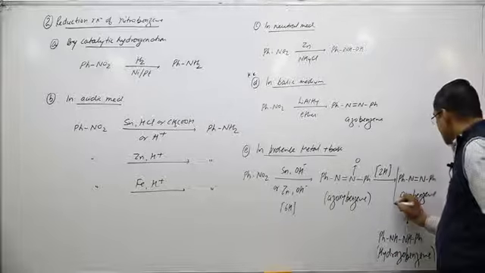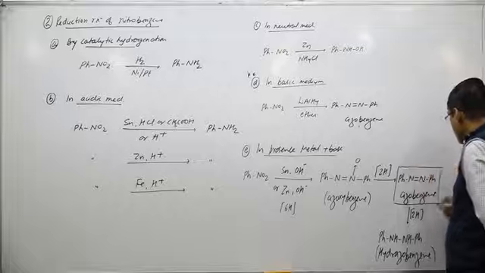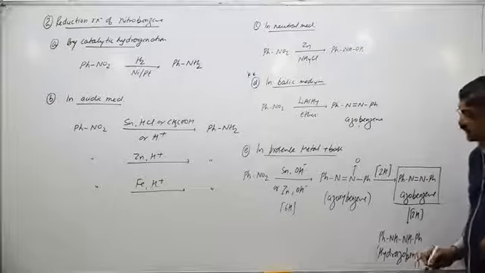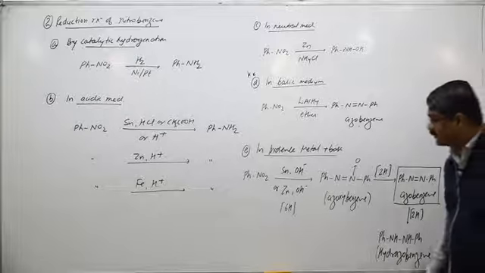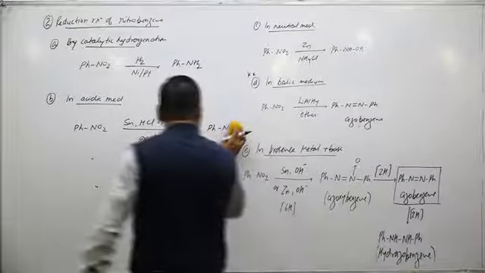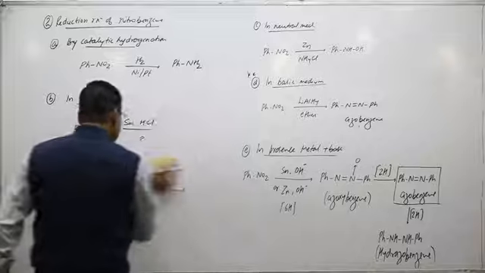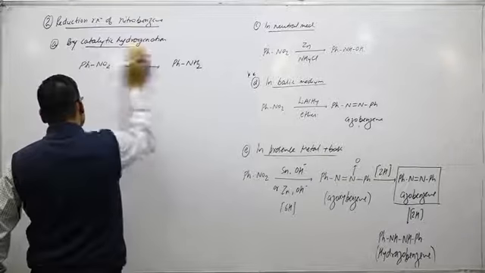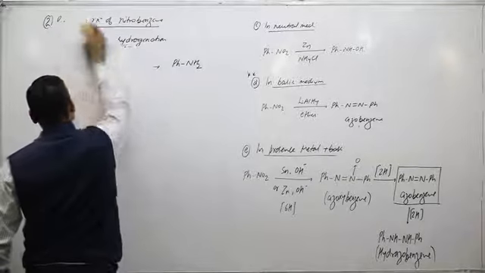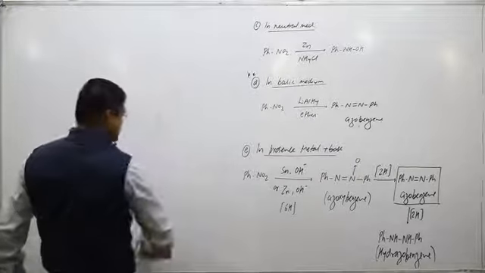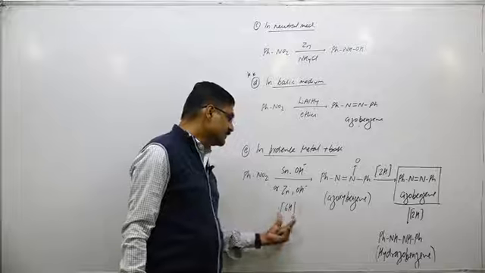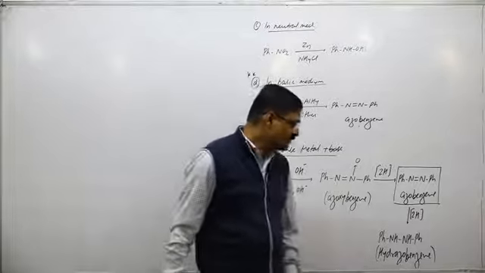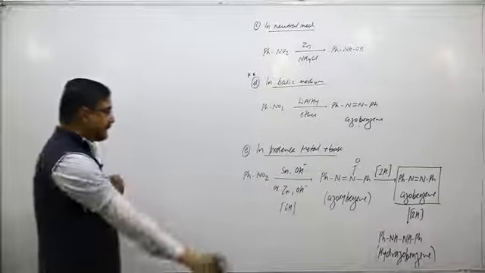So generally the major product is azobenzene in basic medium, but if total hydrogen atoms taken are 10, then the final product is hydrazobenzene. So reduction of nitrobenzene is very important. In basic medium, the general product is azobenzene, but with a specific number of hydrogen atoms, azoxybenzene or hydrazobenzene is also the product.